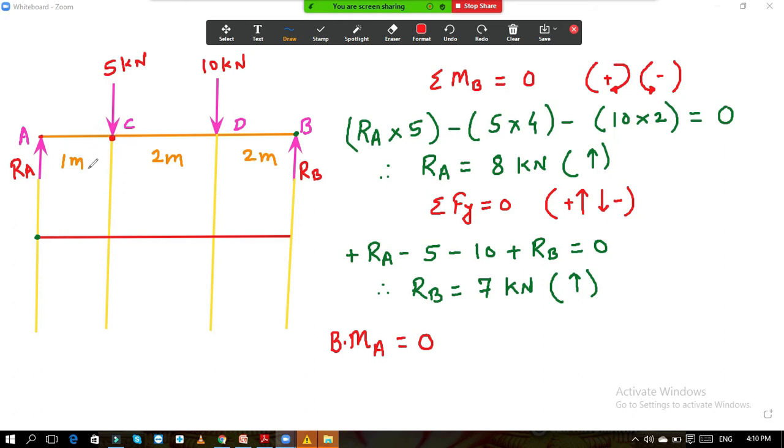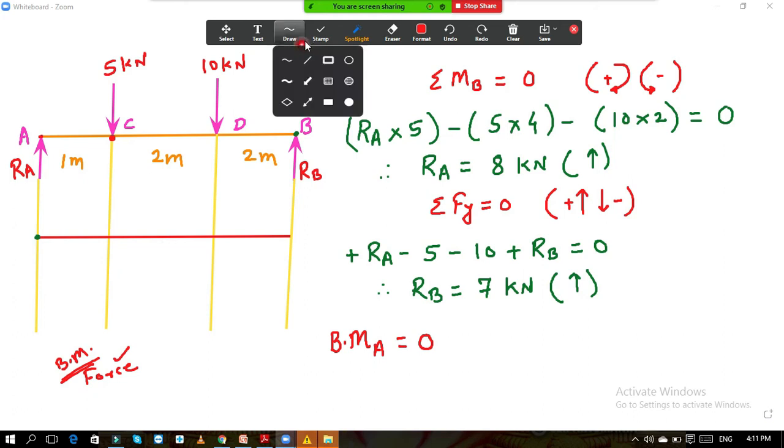Now I will tell you the simple sign conventions for the force when you are calculating the bending moment. If the force is there, force means either it is the reaction, or a point load, or a UDL, or a trapezoidal load, or a triangular load, whatever it may be. You should simply see this thing.